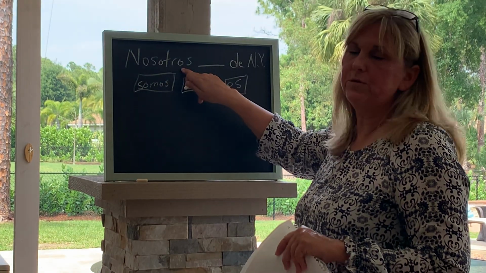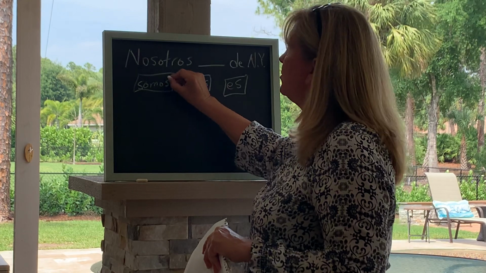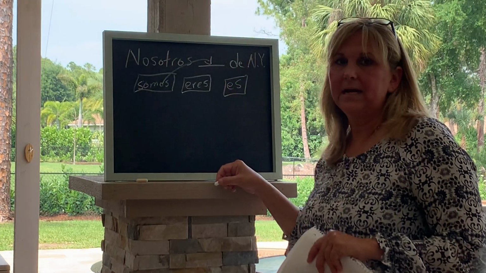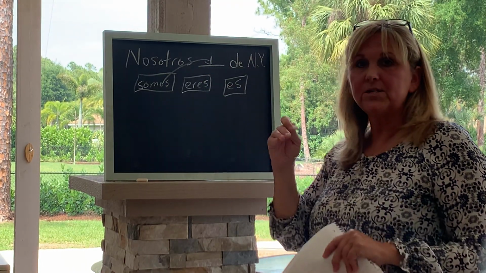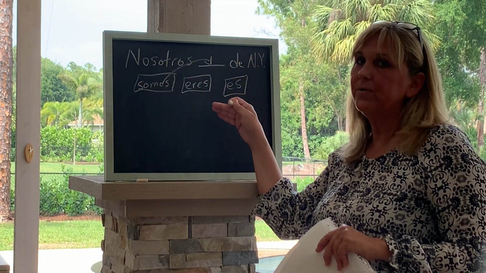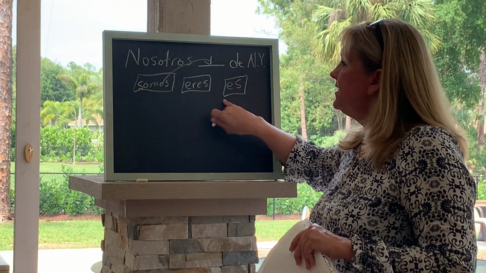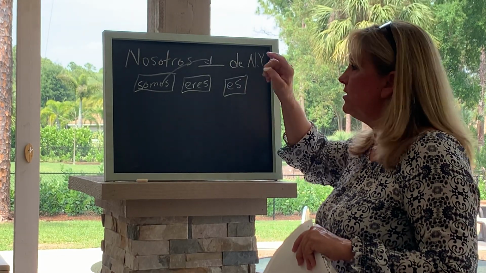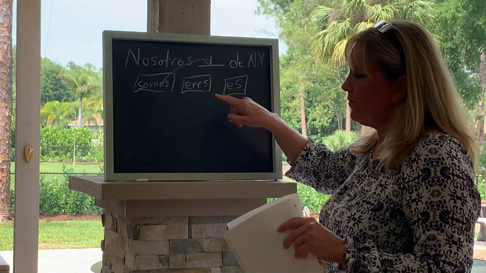So nosotros is somos. You will click on this and drag it to the blank, and you'll see it pop in there, and then you'll hit submit. That whole section J is like this. Really pretty easy. If you're a little confused on the different forms of ser, you might want to have a little sheet of paper next to your work so you can look at it real quick to make sure you're putting the right one.